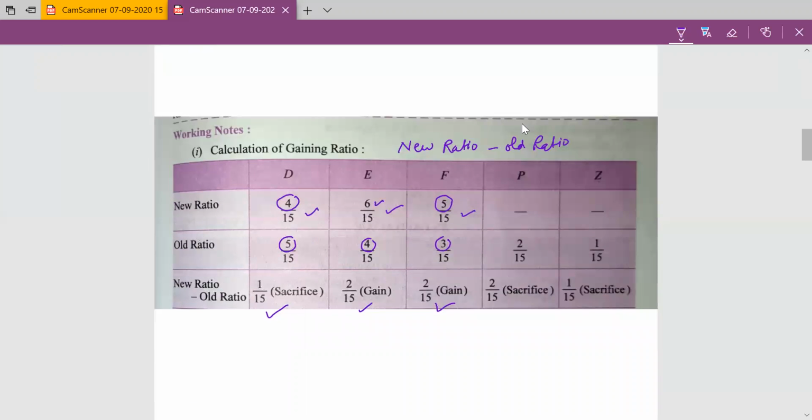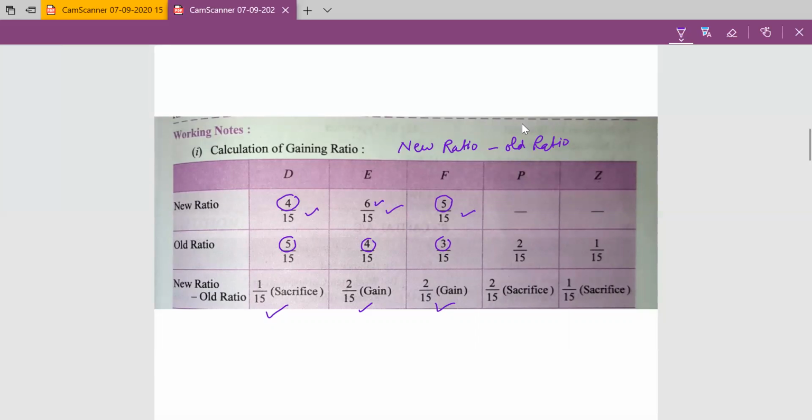Okay, here new share of D is 4 and old share was 5. He has sacrificed by 1/15. E's new share is 6 and old share was 4. He gains by 2/15. And F's new share is 5 and old share was 3. He also gains by 2/15. P and Z are sacrificing partners. They sacrifice by 2/15 and 1/15.